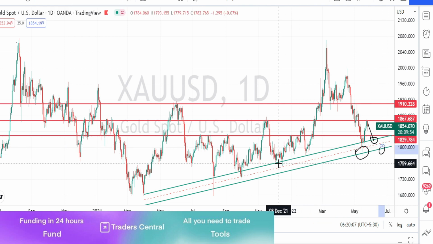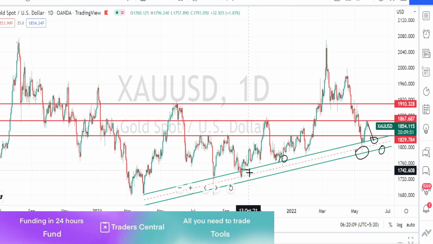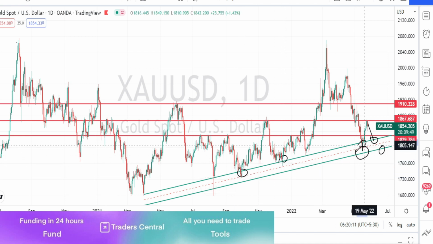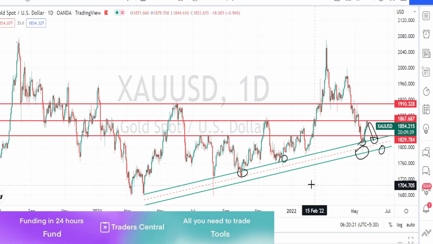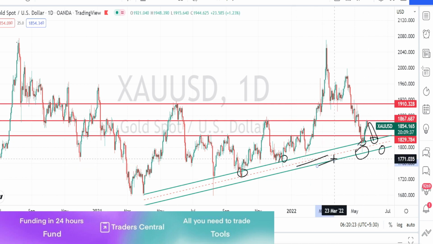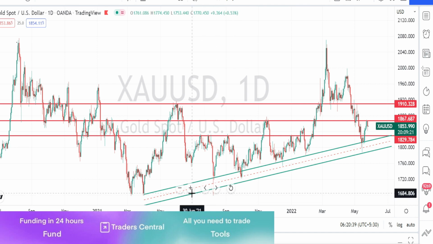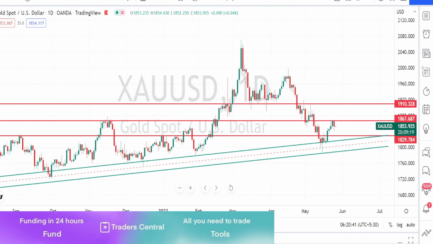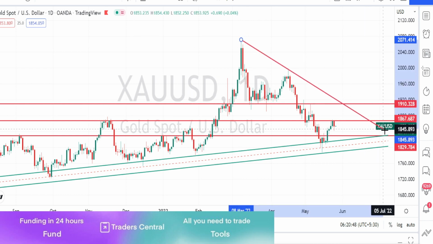So currently the price action is trading above this trend line or the support line. So current trend of the price action is in a bullish trend. As long as this bullish channel pattern is not broken, the current trend of the price action is in a bullish side. But overall when we look at the price action, I am drawing one more resistance line from where the bearish trend reversal started.